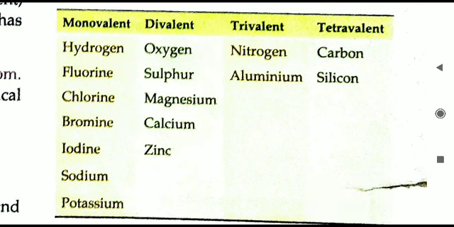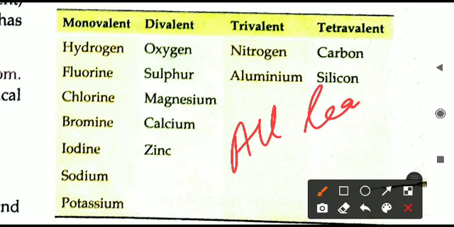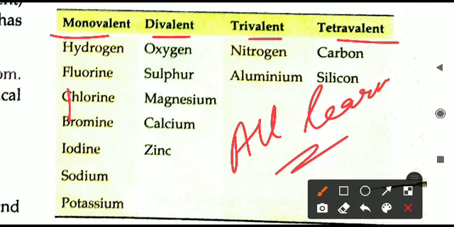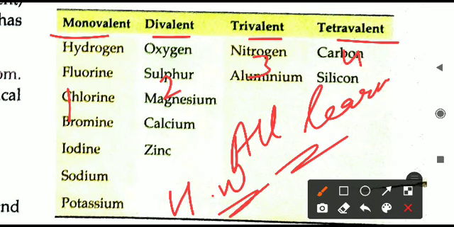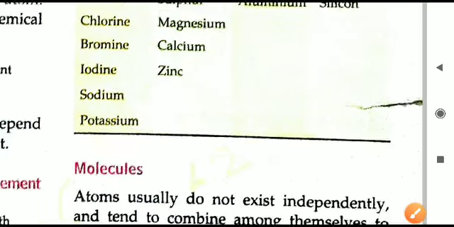So all these you have to learn. Learn these valencies: monovalent is 1, divalent valency is 2, trivalent valency is 3, tetravalent valency is 4. This is your homework for this present part of this video. So that is about the valencies.